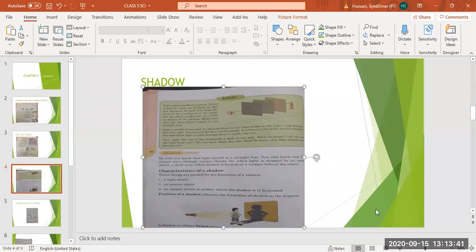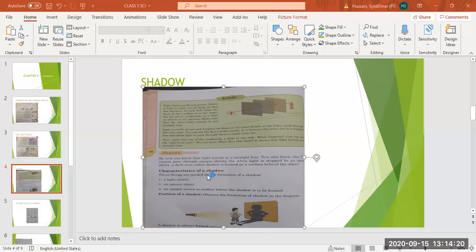This is called a shadow. So what is a shadow? If light cannot pass through an opaque object, then a shadow is formed behind the object, such as a human being. Like you can see this boy who is standing, and the light is falling on this boy and a shadow is formed on the wall opposite him. If a shadow is formed behind the boy, the shadow will be longer.